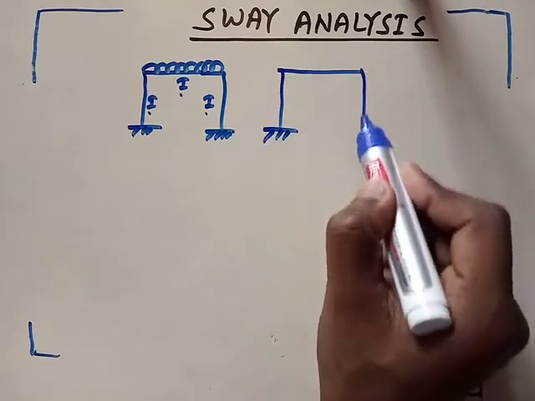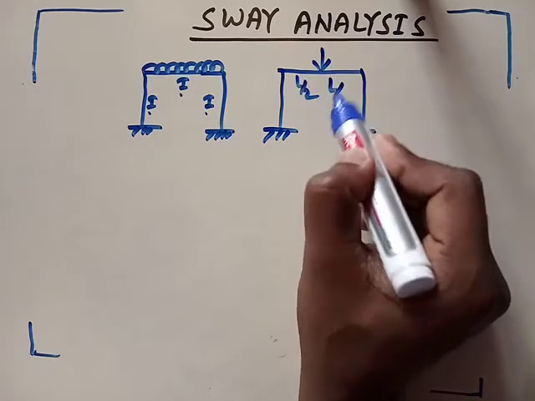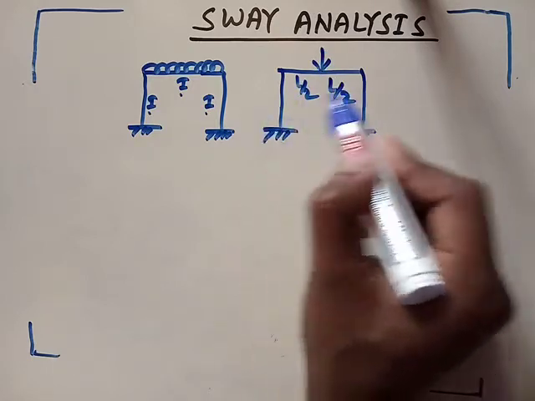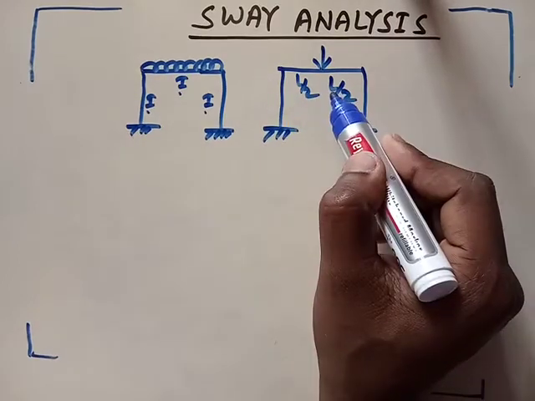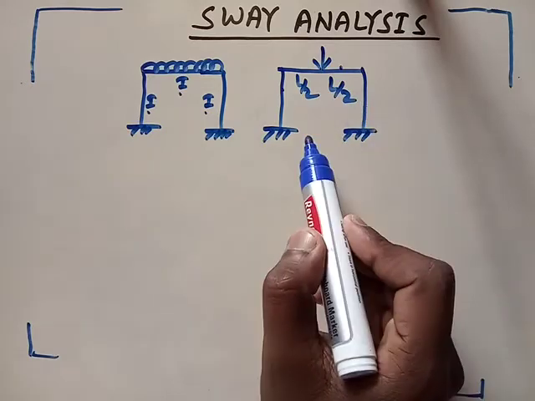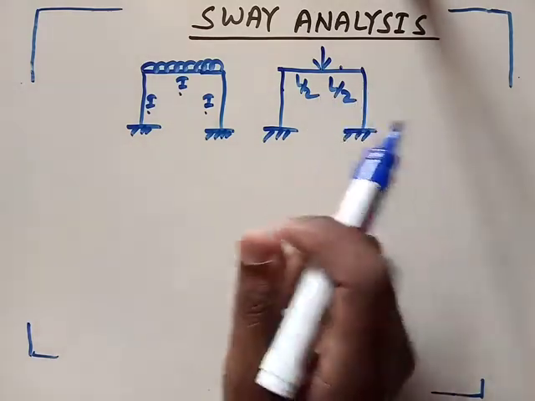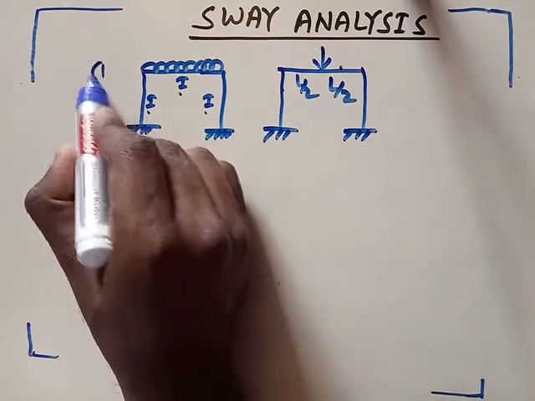Suppose this is a symmetric condition of load, this is L by 2, this is also L by 2. Then there will be no sway if the stiffness of all the members, this member, this member and this member, are the same. Then there will be no sway. This was your first condition.